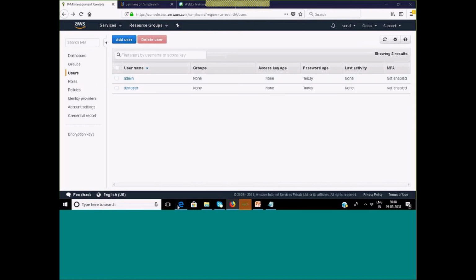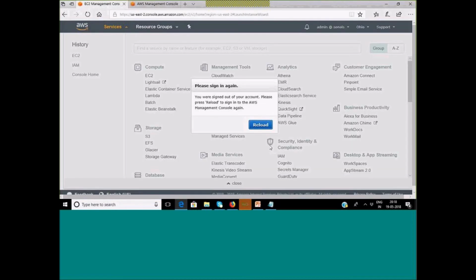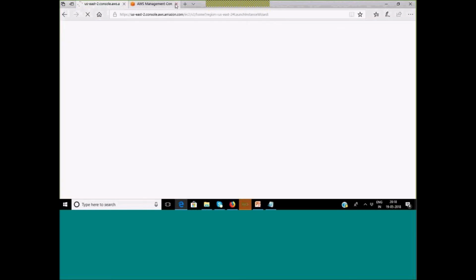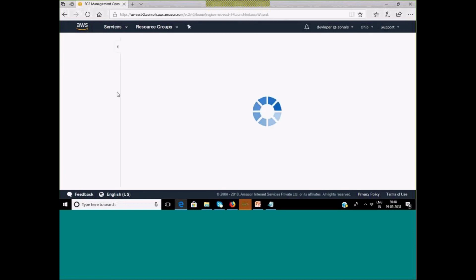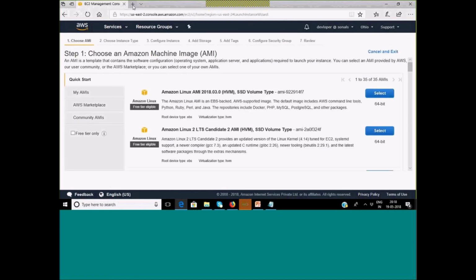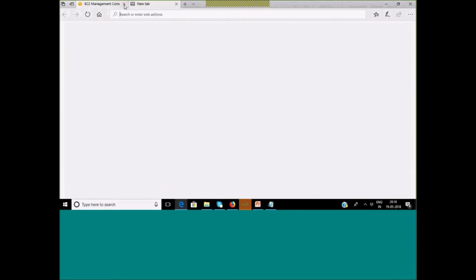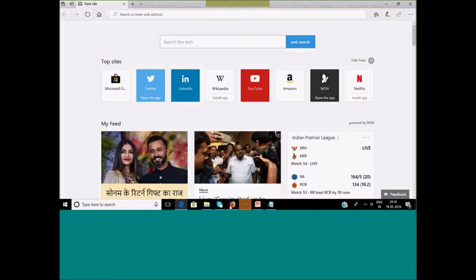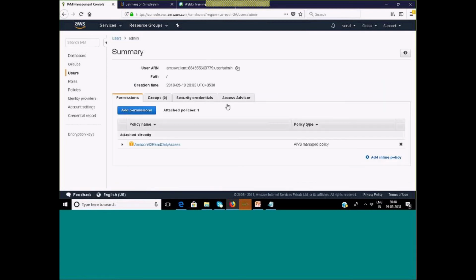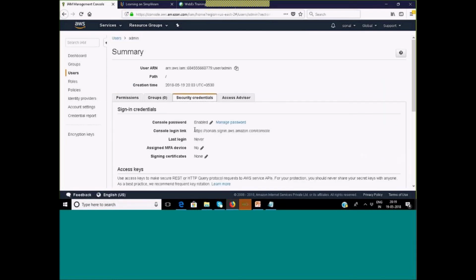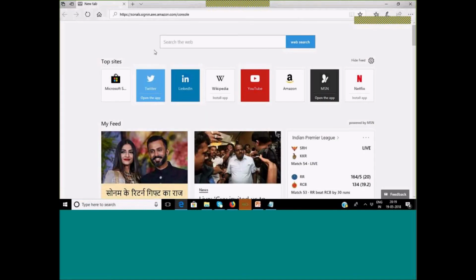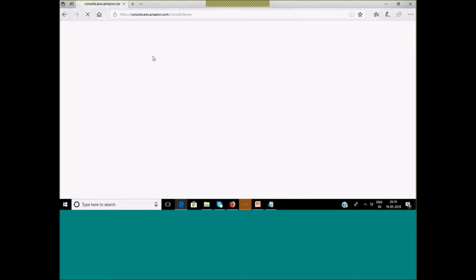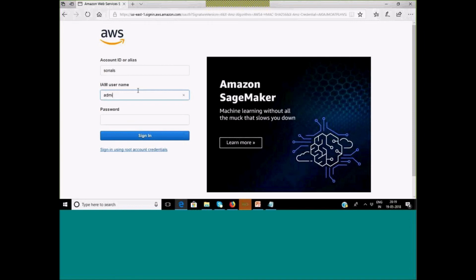Now I am already logged in, so I'll go back. This is my admin. Because in the same console multiple login is not possible, I'll just close the other one, the developer, and I will have to log on with the admin. So let me take the link, because in the same browser I was using, there is only one access. Admin.